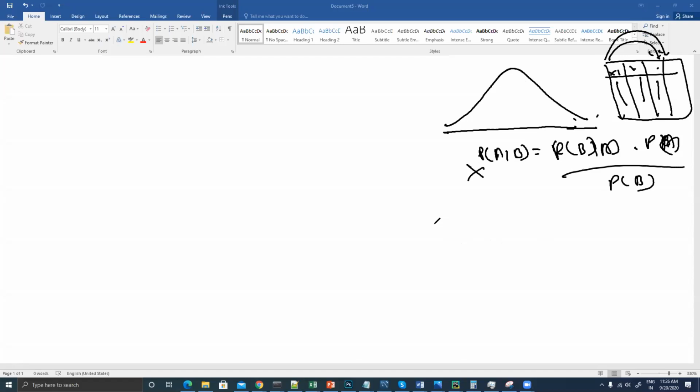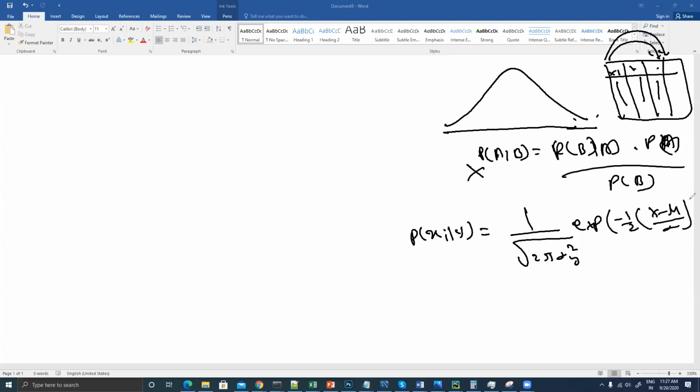In this case, what you will be able to use is the probability of occurrence of xi with respect to y, which you can find with a simple normal distribution formula. I think we are all aware of that, because in stats we talked about this formula: 1 by root of 2 pi sigma square of y, exponent of minus 1 by 2, x minus mu divided by sigma square.